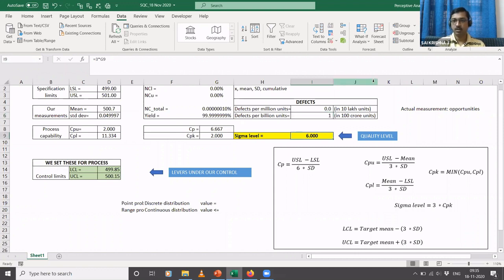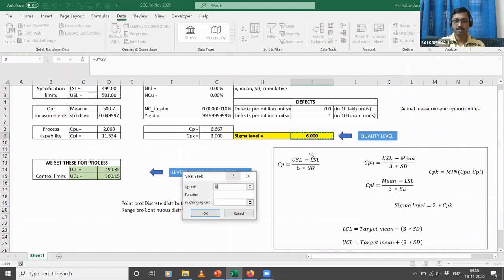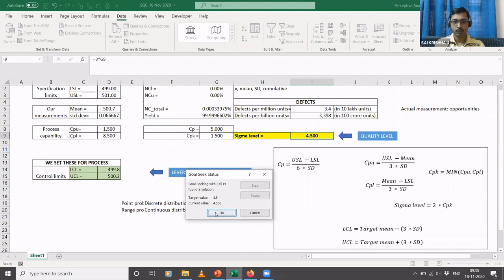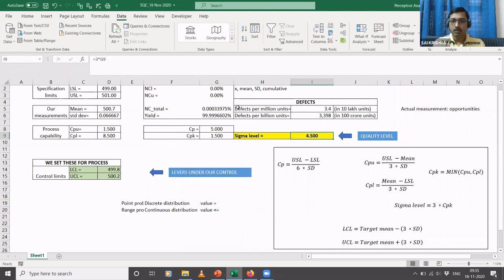So what will happen then? So again, let me just go to this what-if analysis and goal seek. So now I will set this cell 6. Instead of 6 sigma, I will just say 4.5 sigma. Same, we have to reduce the standard deviation. Let's click on OK. So now if you see, 3.4 defects per million units. Okay, so that is, if you're manufacturing 10 lakh salt packets, 3.4 salt packets will weigh something different than the 500 grams. So they might be more or less than the 500 grams, only 3.4.